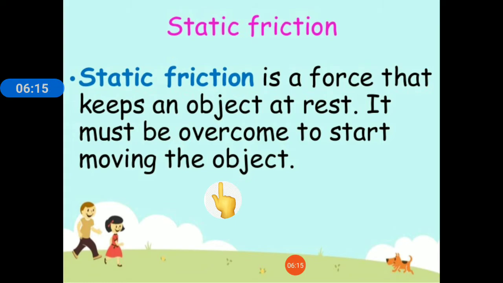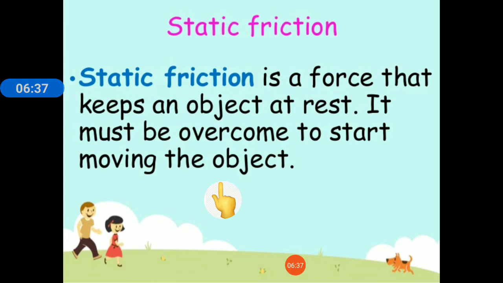The surface of the book and the surface of the table are in contact with each other, due to which a friction is developed between them, and this frictional force will stop the book from moving on the table.